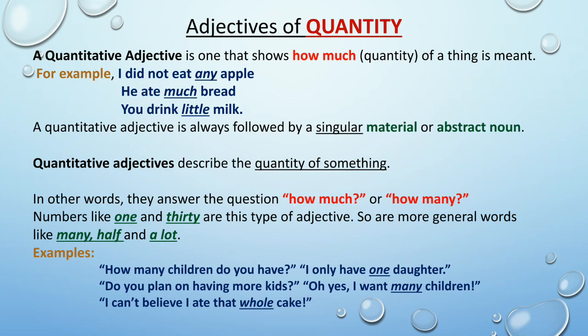I can't believe I ate that whole cake. Here, the word whole is describing the noun cake. Actually, it is describing the quantity of the cake. So, it is an adjective of quantity. So, students, do you understand that the words that describe the quantity of a thing are known as adjectives of quantity?